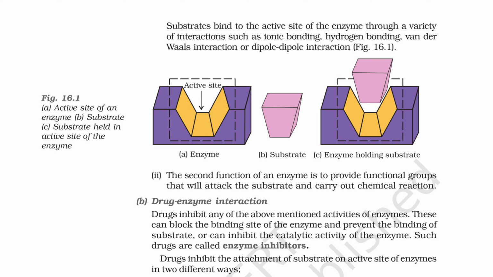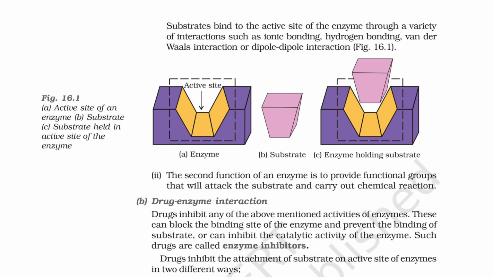Substrates bind to the active site of the enzyme through a variety of interactions such as ionic bonding, hydrogen bonding, van der Waals interaction or dipole-dipole interaction. 2. The second function of an enzyme is to provide functional groups that will attack the substrate and carry out chemical reaction. B. Drug-enzyme interaction.